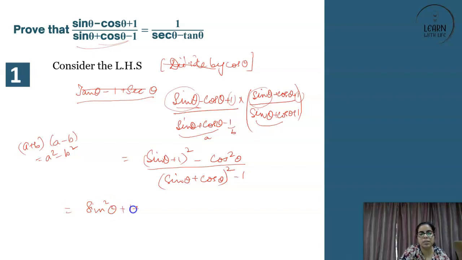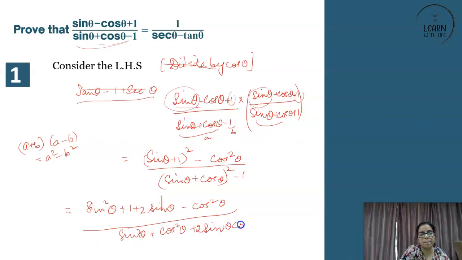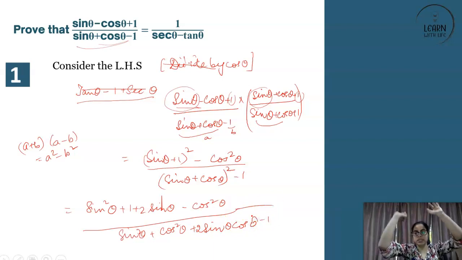So sine square theta plus 1 plus 2 sine theta, A plus B whole square basically, right? Minus cos square theta upon sine theta, again sine square theta, cos square theta plus 2 sine theta cos theta minus 1. Till here, have we all understood? Yes? Shall we move ahead?